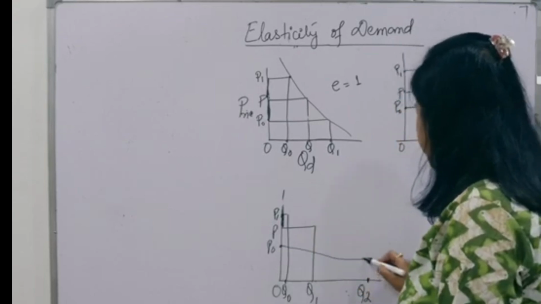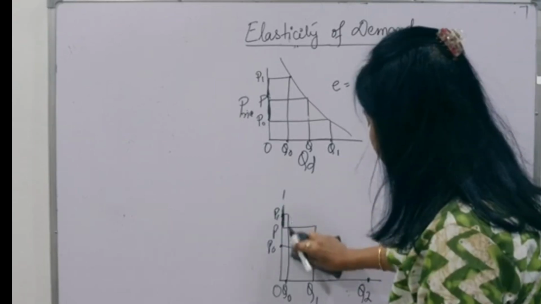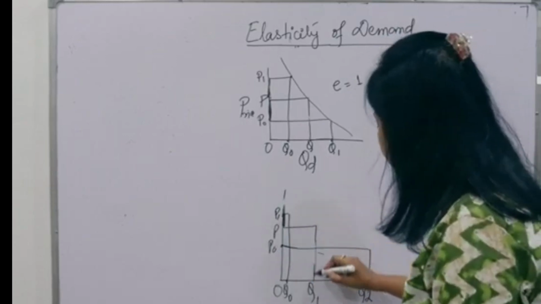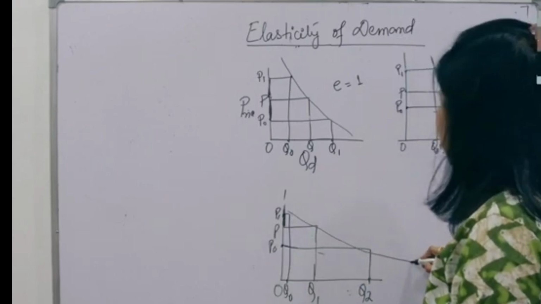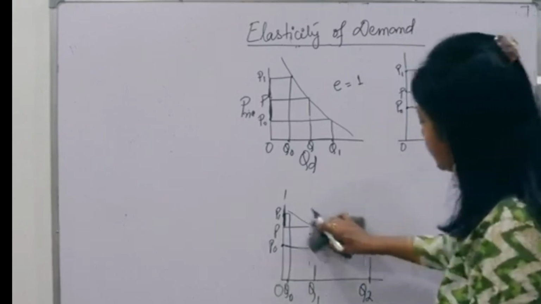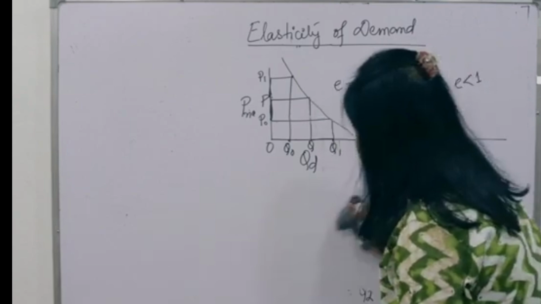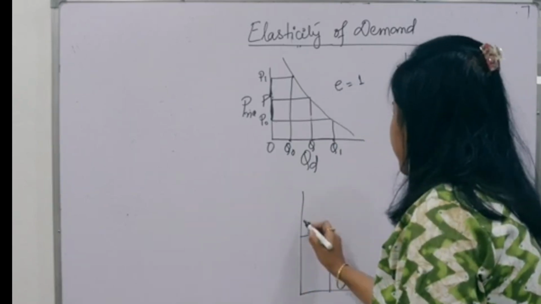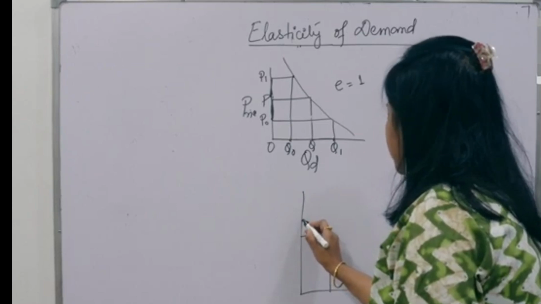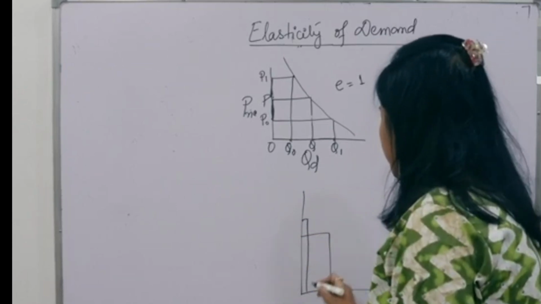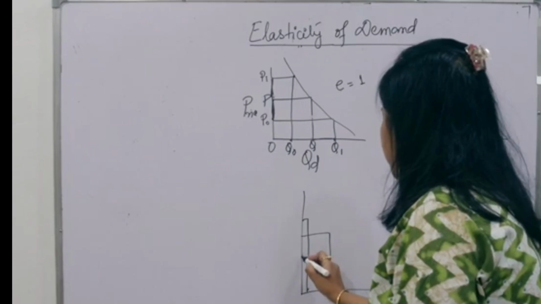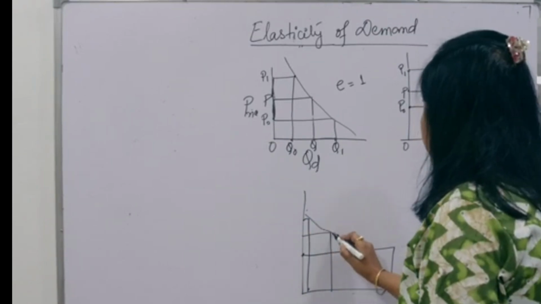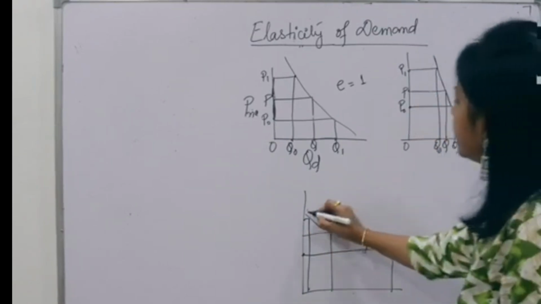So just connect these points. You will find that your demand curve looks somehow like this. Since my graph is not proper, let me draw it again. Price has increased a little, but the demand has drastically dropped. Price has reduced a little, but demand has drastically increased. It is very difficult to connect, friends, but if you connect, you get these demand curves.